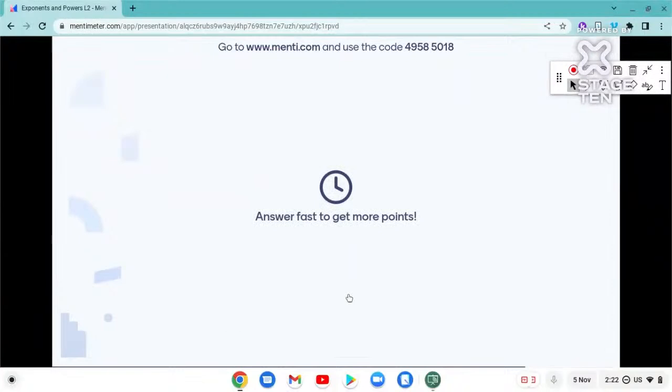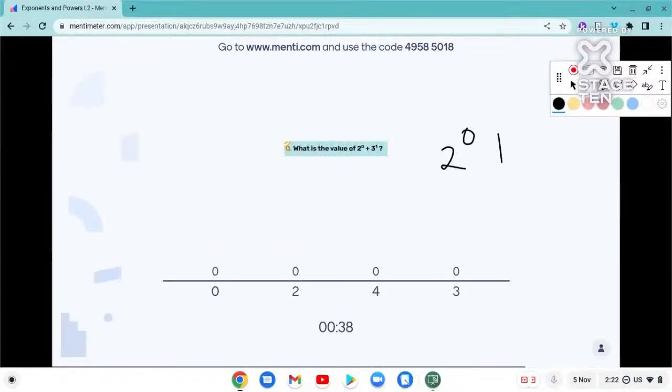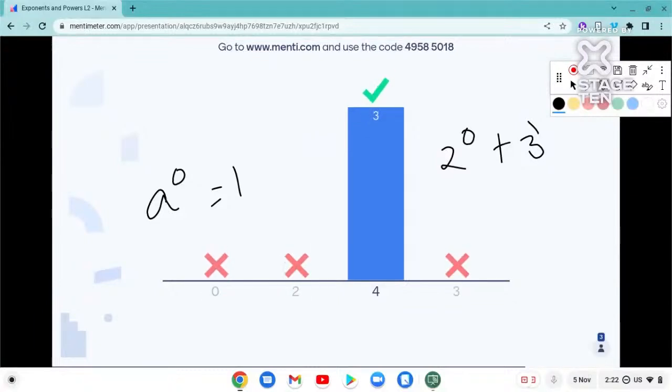Question number 5. So the question says, what is the value? This is easy. I do not want any mistakes here. 2 raised to 0 plus 3 raised to 1. What is the answer? It's super easy. What is a raised to 0? a raised to 0 is 1, right? Anything raised to 0 is 1. So yeah, everyone gave the right answer over here. Good job. So the correct answer is 4 over here, given by everyone.